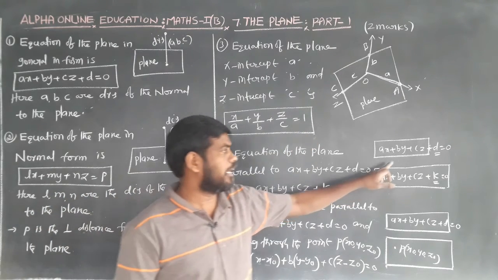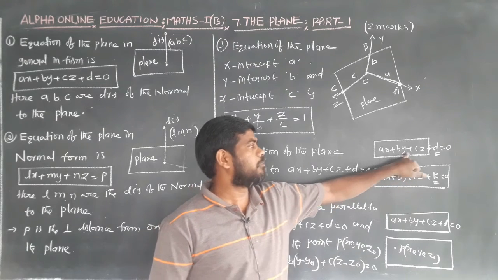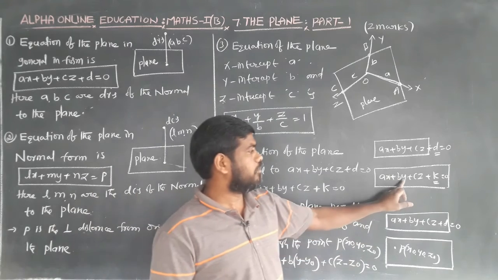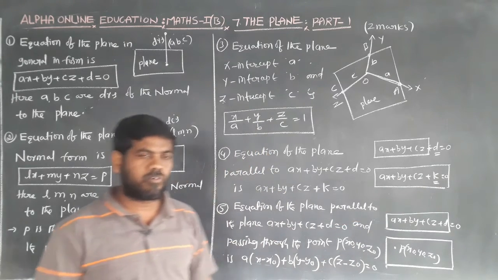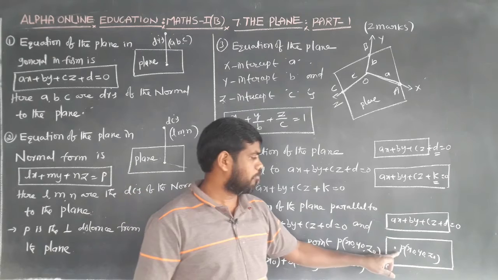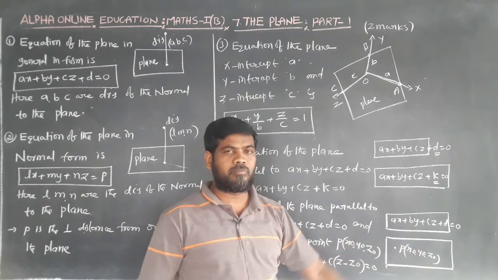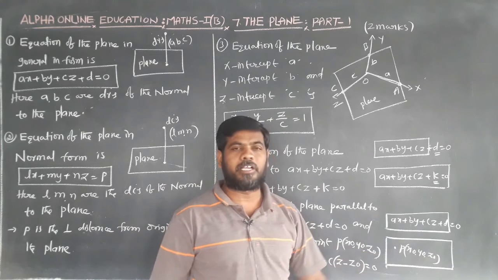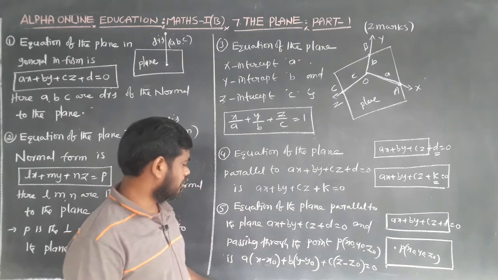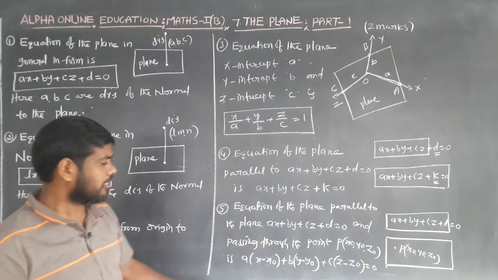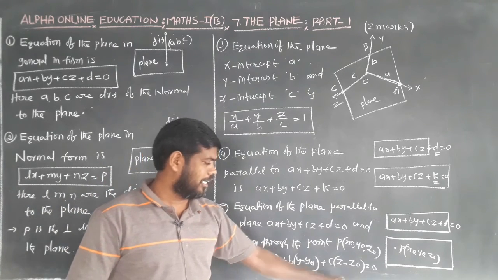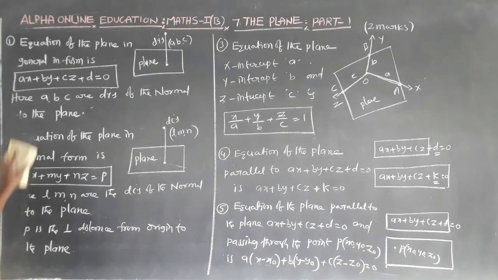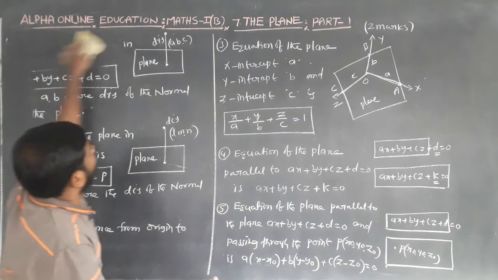The equation of the plane parallel to ax plus by plus cz plus d equal to 0 is ax plus by plus cz plus k equal to 0. The equation of the plane parallel to ax plus by plus cz plus d equal to 0 and passing through the point (x naught, y naught, z naught) is a into (x minus x naught) plus b into (y minus y naught) plus c into (z minus z naught) is equal to 0. This is the fifth formula.